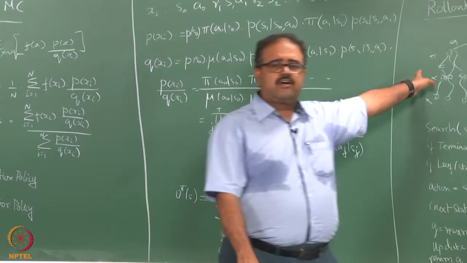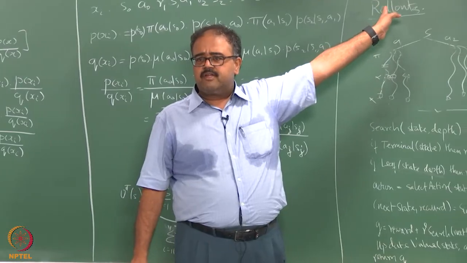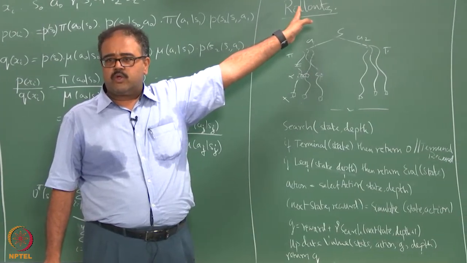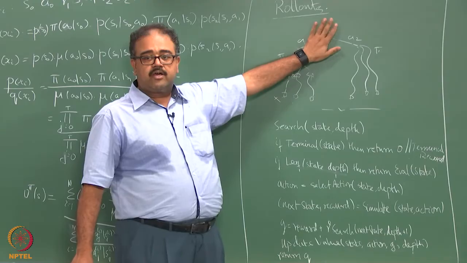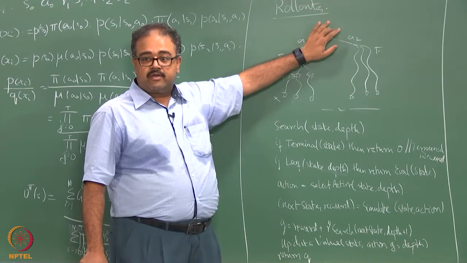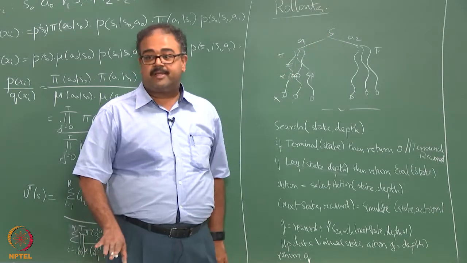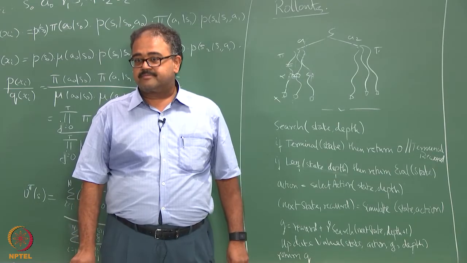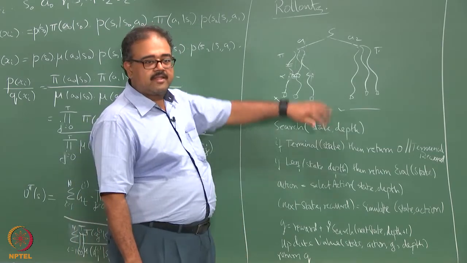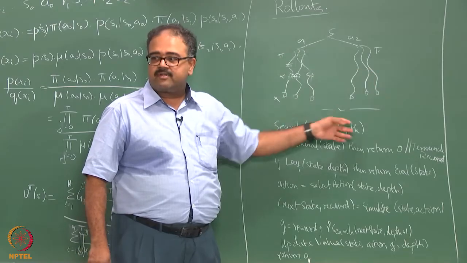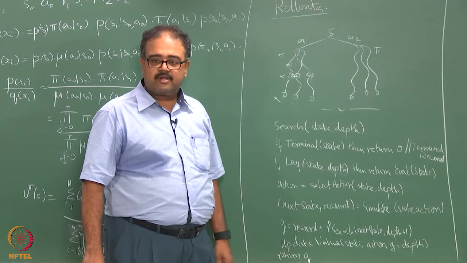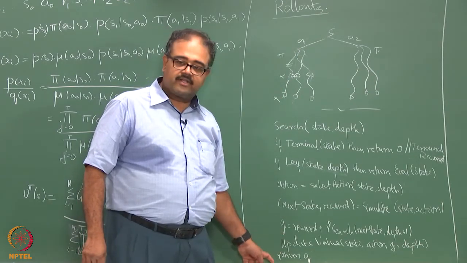When you call this, you call it with your initial state and a depth of 0. You could call this multiple times from there. Every time you call it, it will traverse one trajectory and give you one return corresponding to that.